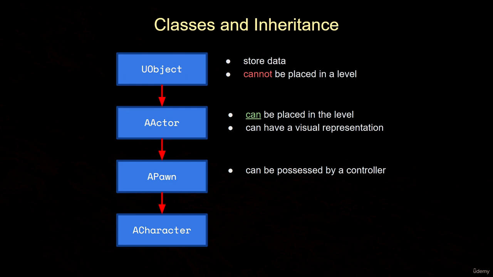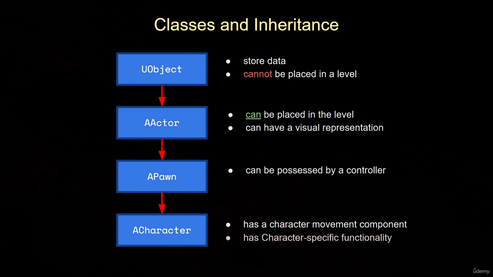Derived from pawn, we have the character class. Since it inherits everything from the pawn class, the character class too has the capability of being possessed by a controller. It also has more functionality, more suitable for bipedal creatures like humans. It has a character movement component, which performs all sorts of calculations related to moving characters. So characters are just a special type of pawns that have more character-specific functionality as well.